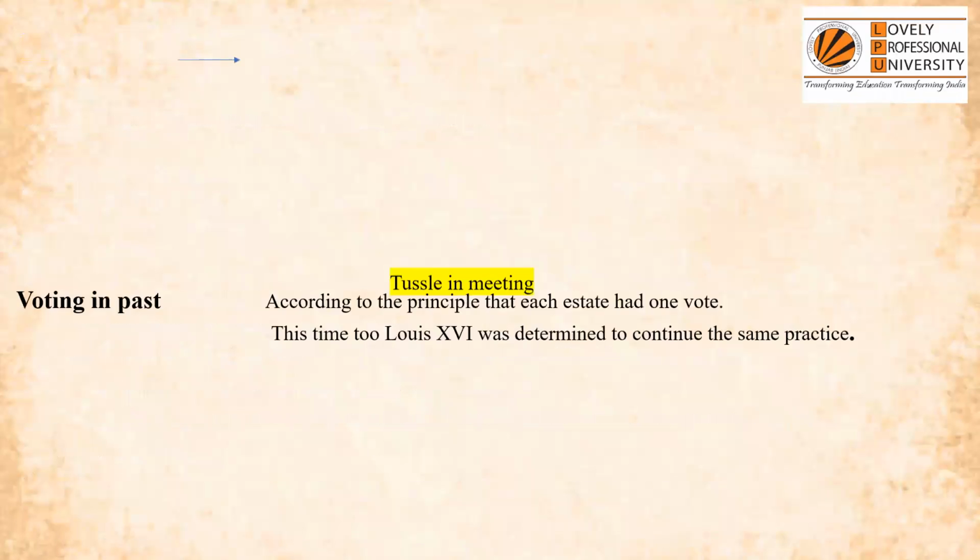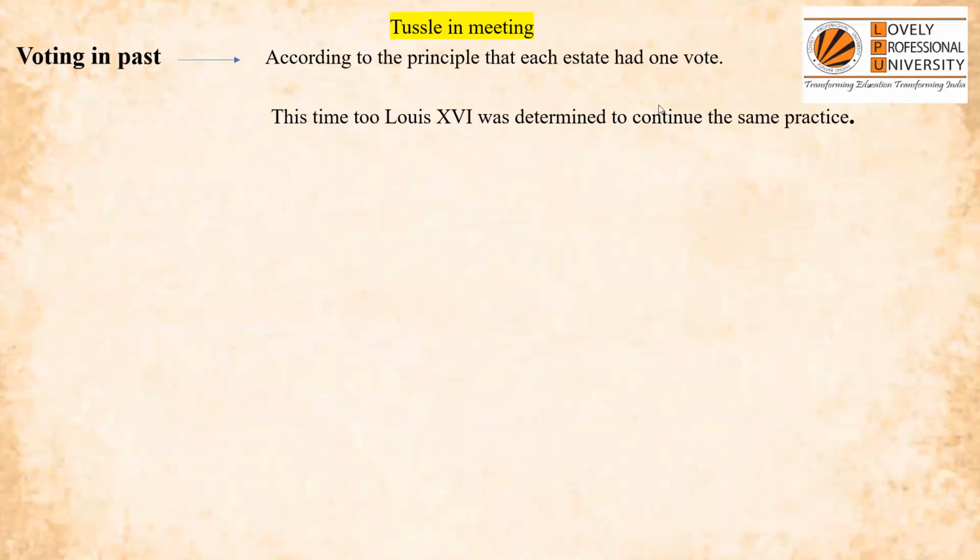Now, how was the voting conducted in the past? According to the principle that each estate has one vote. The first estate was represented by 300 people, the second estate by 300 people, and the third estate by 600 people.